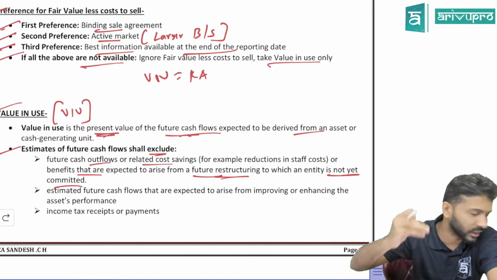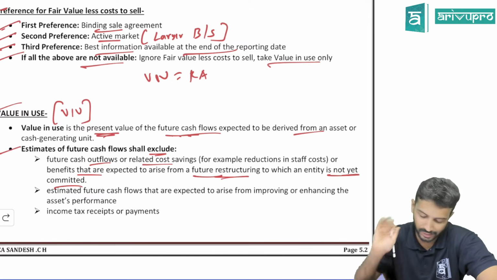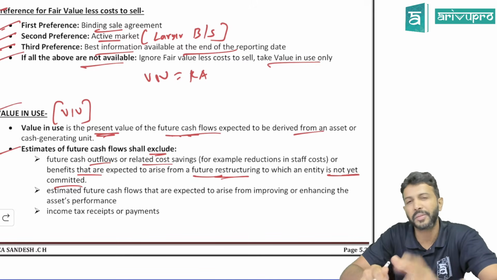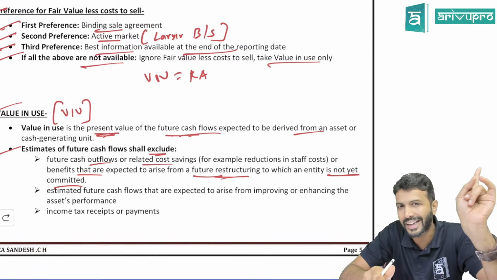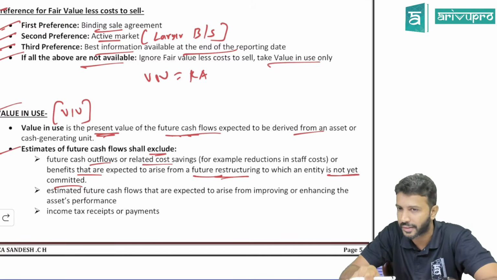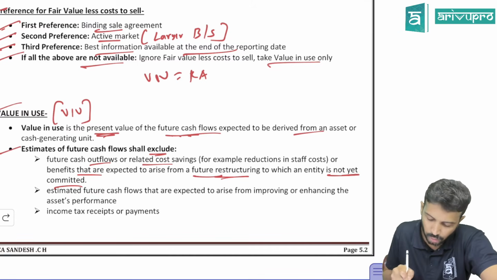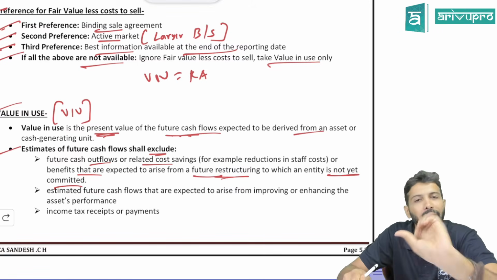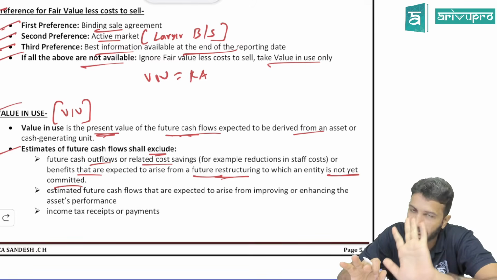Okay, let's not go there. No problem. I don't know how much of it you remember. Nonetheless, for provision we have a separate standard. There you had AS 29, no? Here we have Ind AS 37. We'll study all that. But the word came, so I thought if you remember, I can connect the dots. If you're not remembering, absolutely no issues.